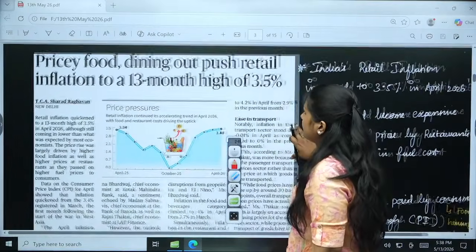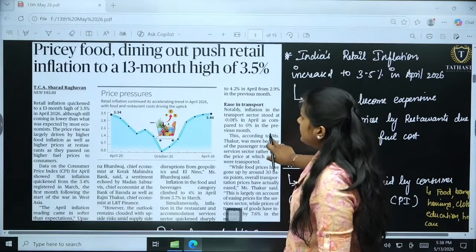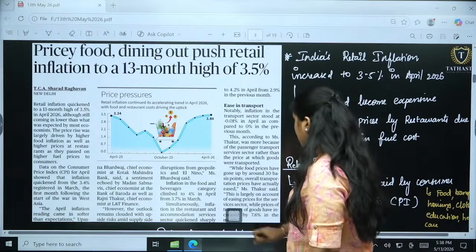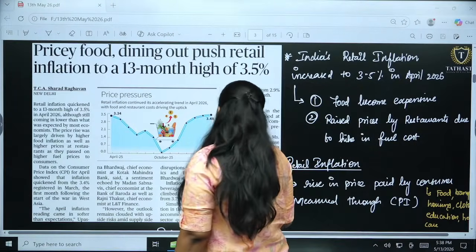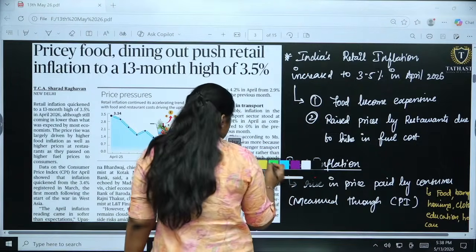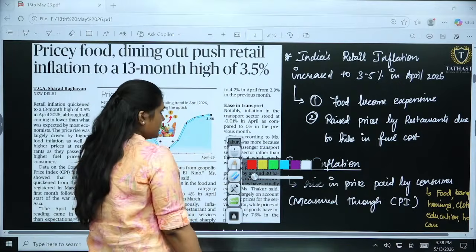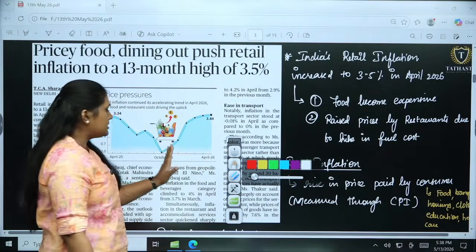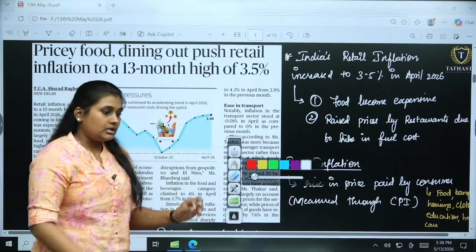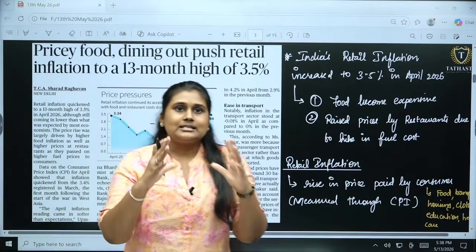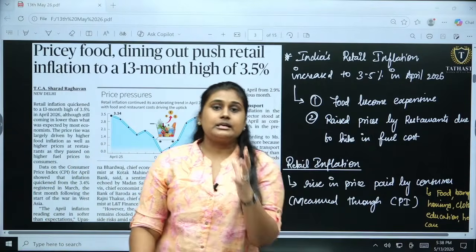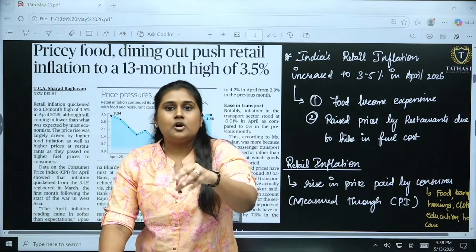Okay, first one: pricey food, dining out push retail inflation to a 13-month high of 3.5%. Here we have to notice that our retail inflation, okay, first understand what is retail inflation. Retail inflation is about the smaller goods.